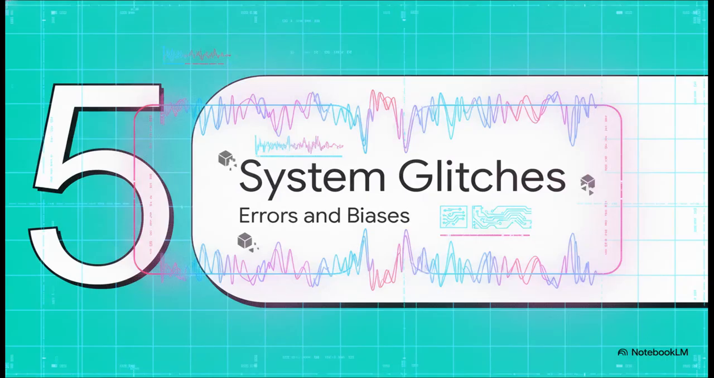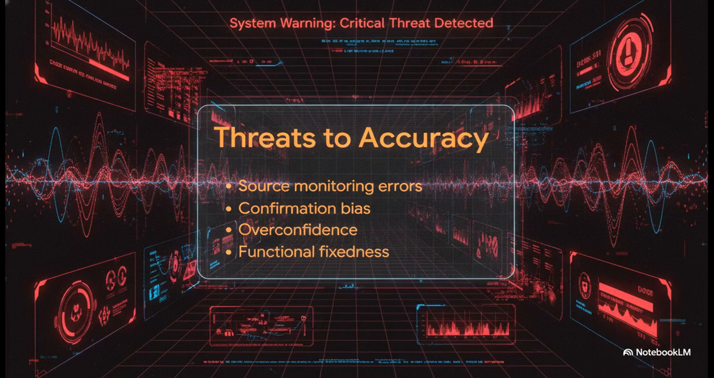And finally, number 5, system glitches, errors, biases, and distortions. All right, time for these system warnings. Our cognitive processing is highly vulnerable to biases, literal glitches in the mind's code. For example, source monitoring errors. This happens when we remember a fact but completely forget where we heard it, which makes it really hard to judge if the information is actually reliable.